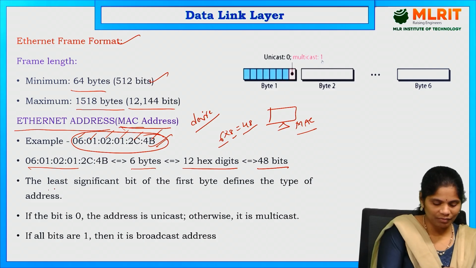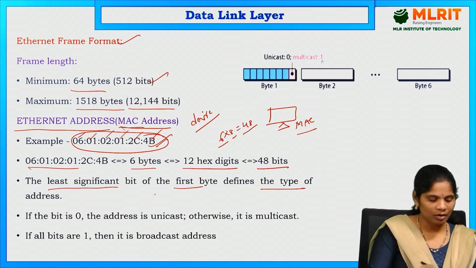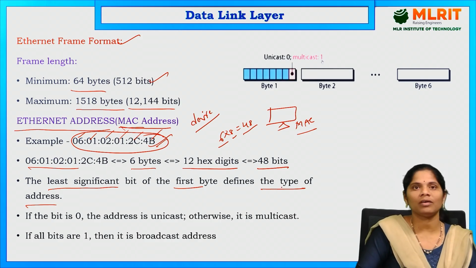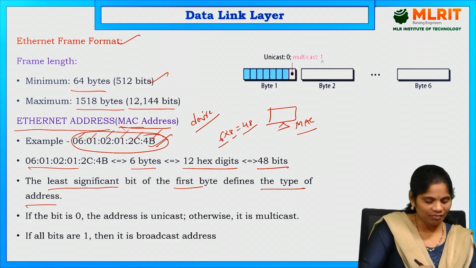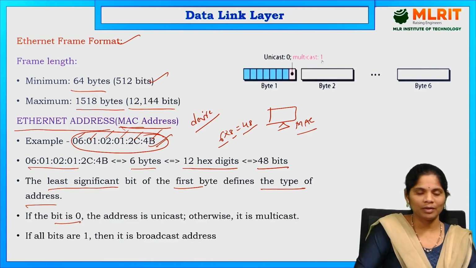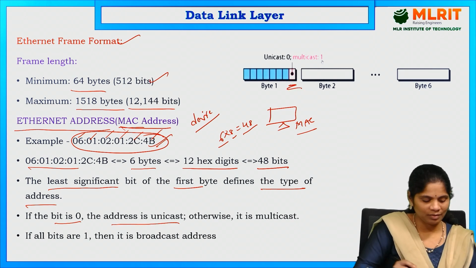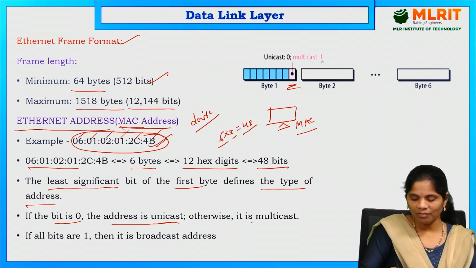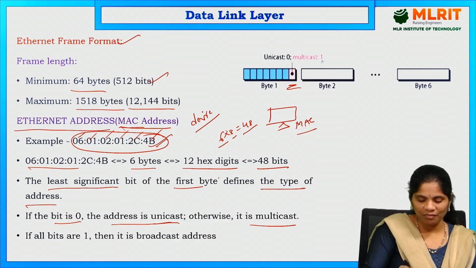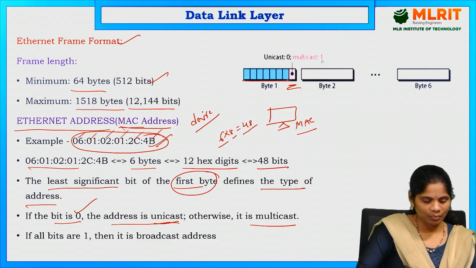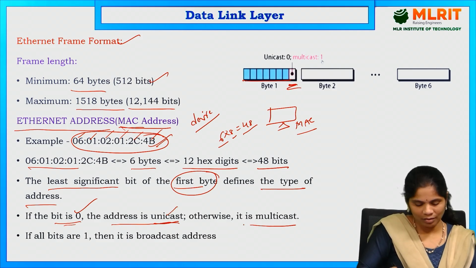So the least significant bit of the first byte defines the type of the address. Whatever that least significant bit is, it is talking about which type of address it is going to be. And if the bit is 0, the address is unicast. Otherwise, it is multicast. If this is the first byte, and in that first byte the first bit is 0, then it is called a unicast. If it is otherwise, it is the multicast.